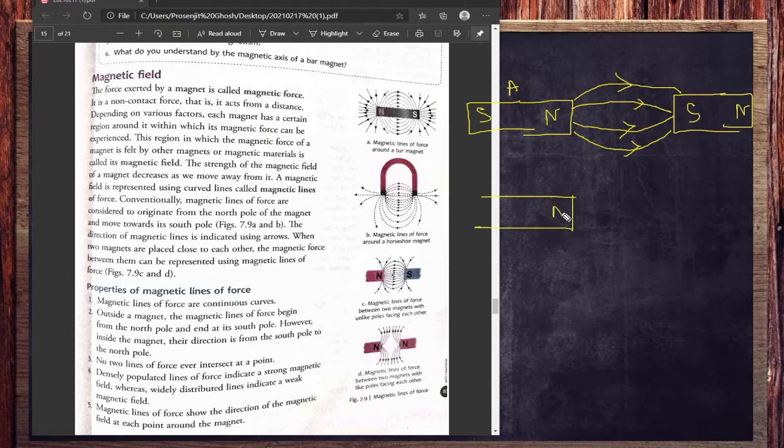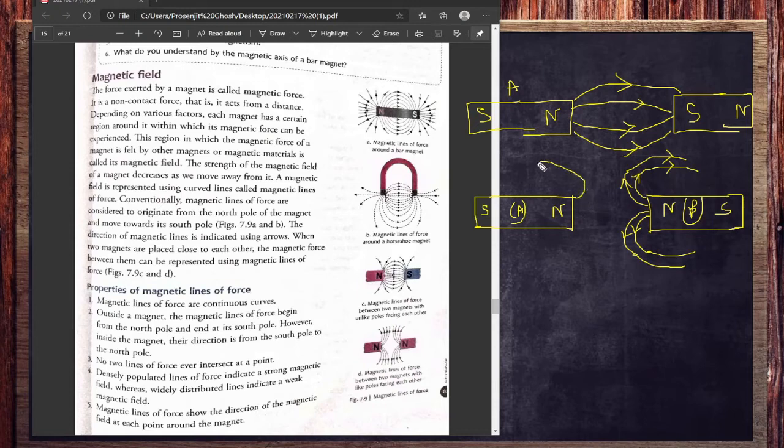But what if north pole faces north pole? We know that if the same poles face each other, then repulsion will happen. Repulsion means there is no more connection of the lines of force. Then how will it look? We know that the line of force will come out from north and go to its nearest south, so it goes towards the south of B. But for A, north will also produce some lines of force, so they go back towards its own south.